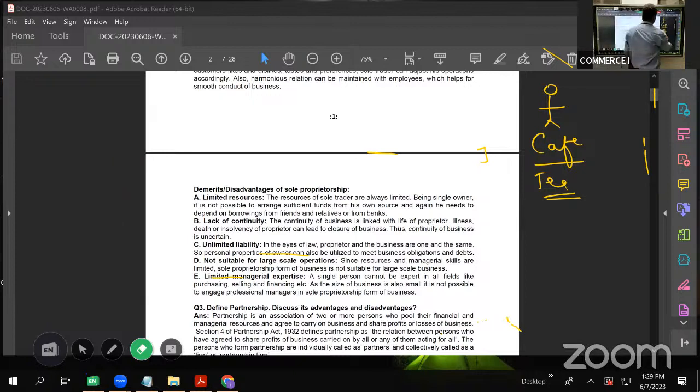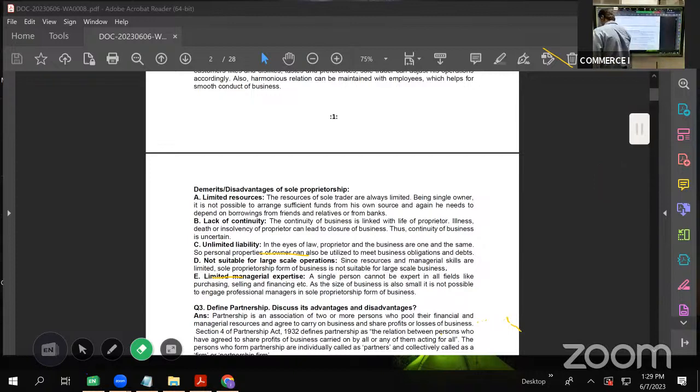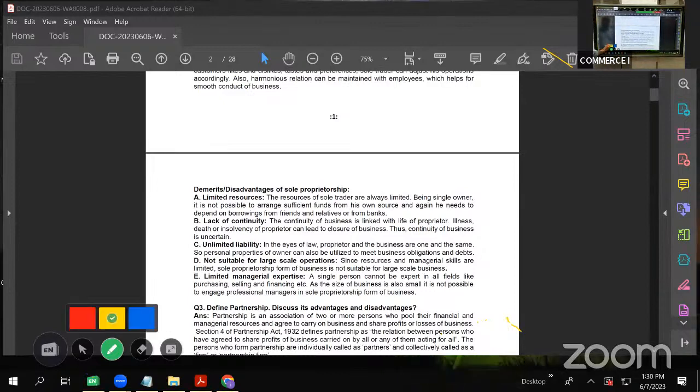One disadvantage that I can see is, since there is a single person, his investment capacity will be limited. So this will not suit starting a large scale operation, because large scale operation will need a lot of money, and that he cannot provide as a single person. Right. So we are discussing disadvantages of sole proprietorship.